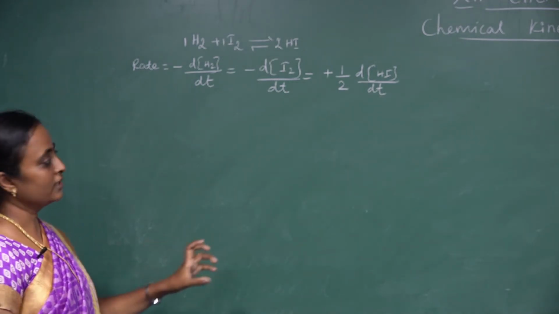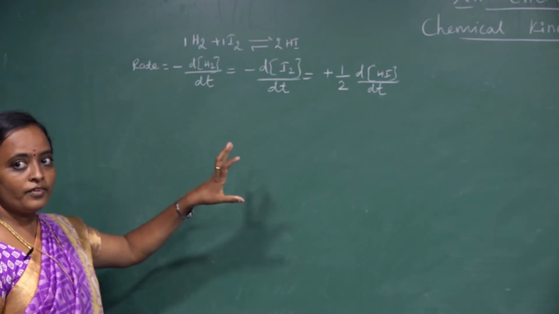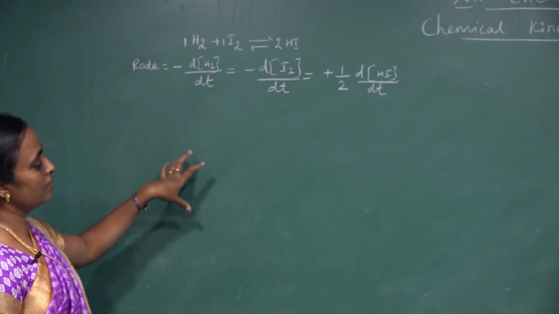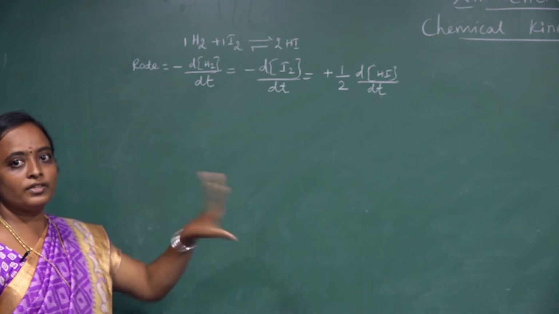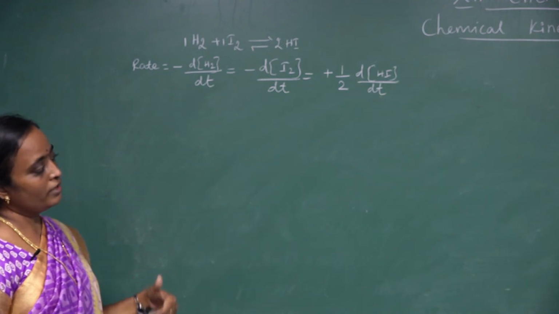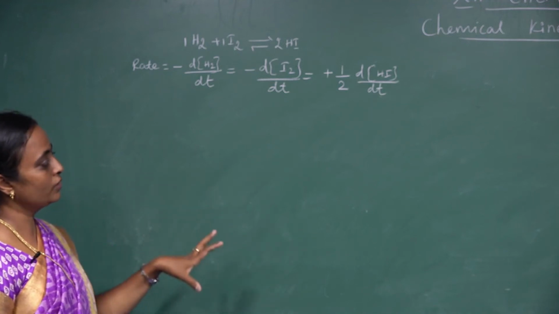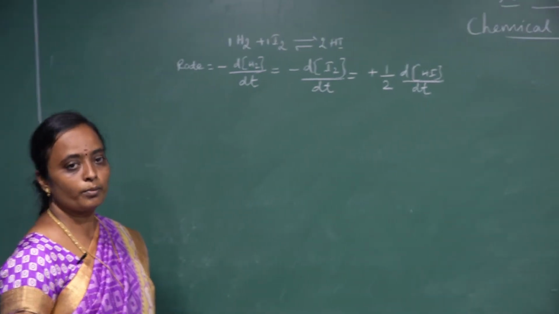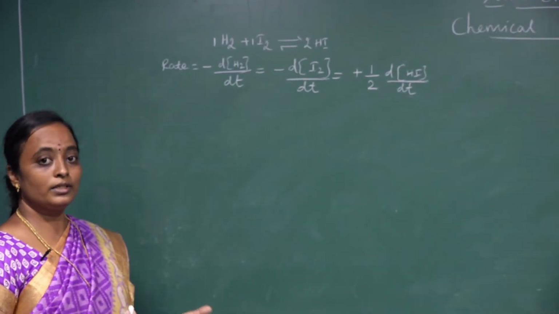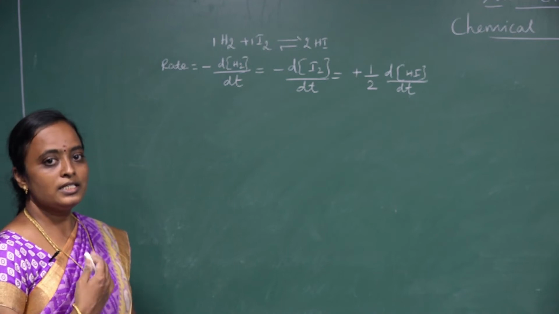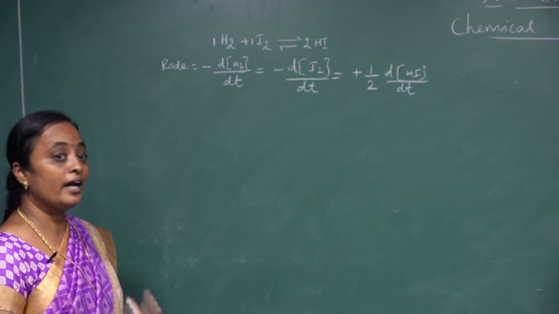Okay. So next, this is an example for rate of the reaction. Next we will take the isomerization of cyclopropane. How will you get the relation between instantaneous rate and the average rate?